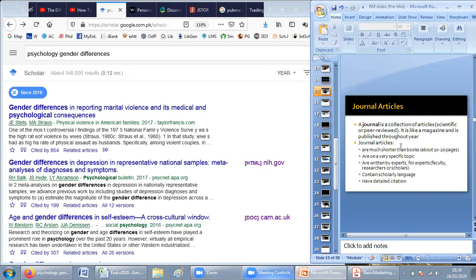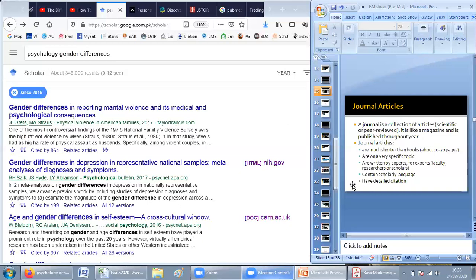Besides, a journal article is usually much shorter than a book, usually about 10 to 20 pages, and it is on a very specified topic. So it won't be very broad, rather it would be very specific to the point. And these are written by experts and for experts, such as faculty, researchers, or scholars. And these contain very scholarly language. So no layman terminologies or language would be used in it, and they have very detailed citation work.